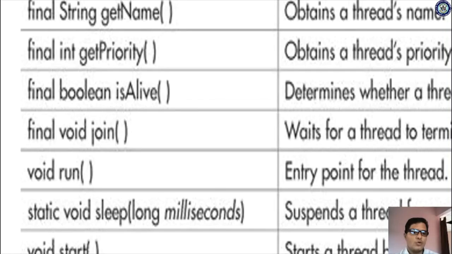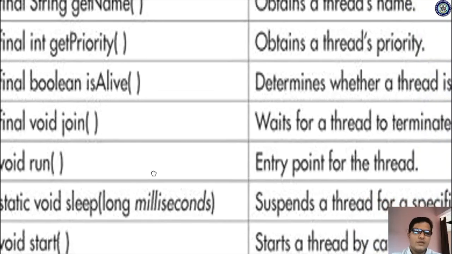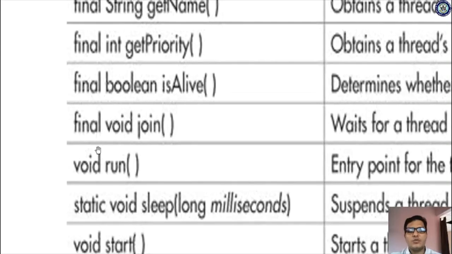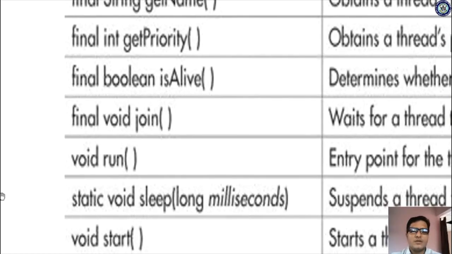Now the void run method, which is the entry point of the thread. After a thread starts, if you want to run it, you have to call this run method. Unless there is this run method, your thread doesn't run. And next is the sleep method. Its return type is void, and you can make it static; it does not belong to any particular instance.